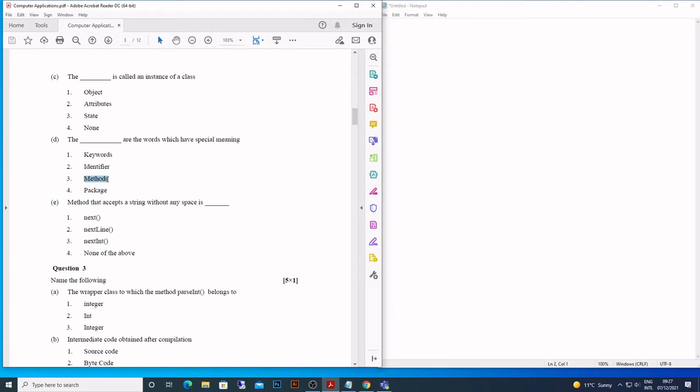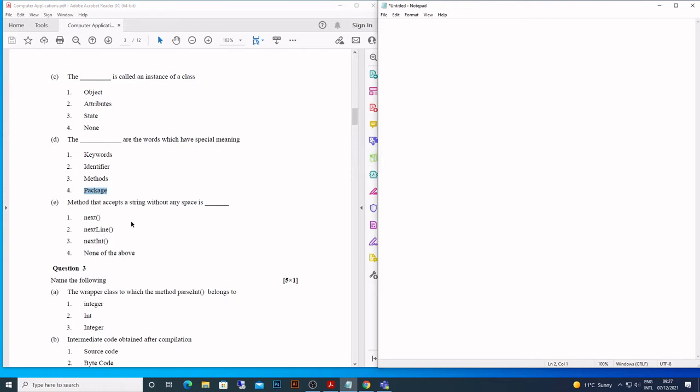Methods, you know what methods are. It's a program inside a program. Methods can return values. Methods can take parameters. Package, as you know, you have ready-made packages and you can make your own package, but package is out of our syllabus. But we use the Scanner class package. The most commonly used package in Java is java.lang. We don't even need to import it.